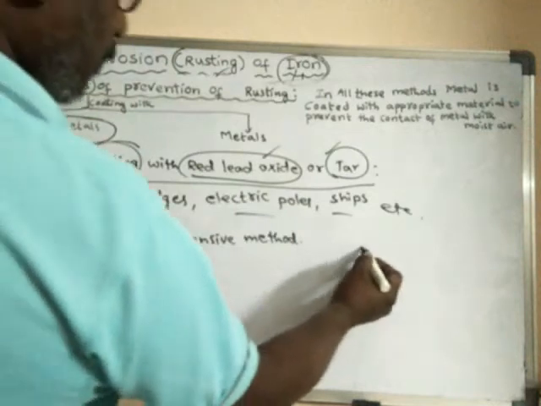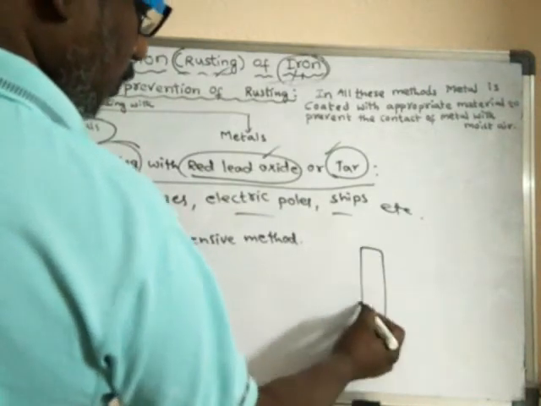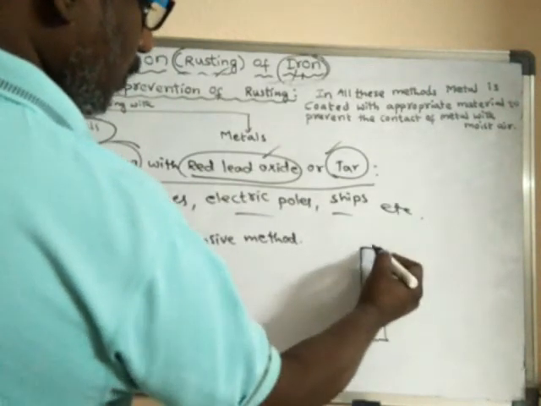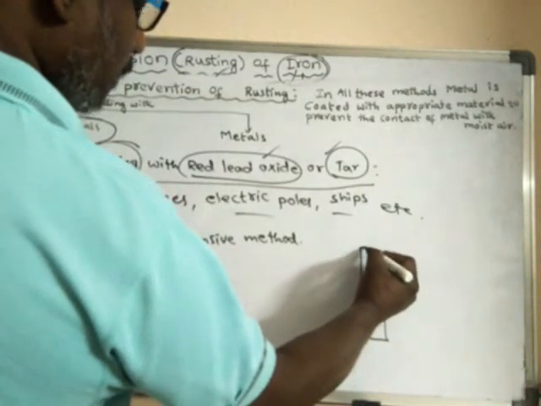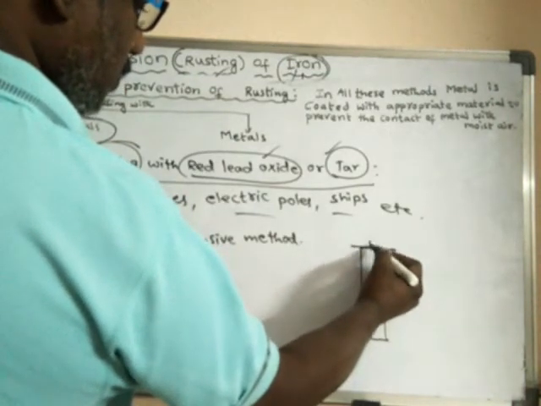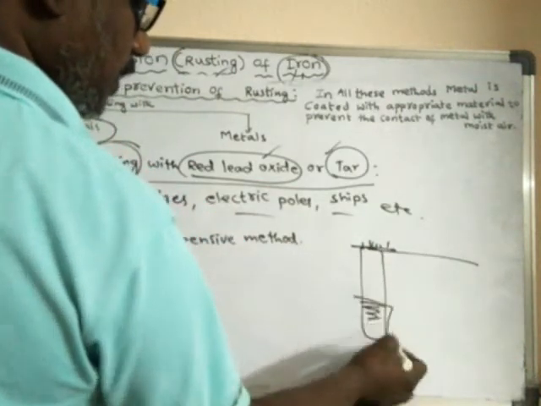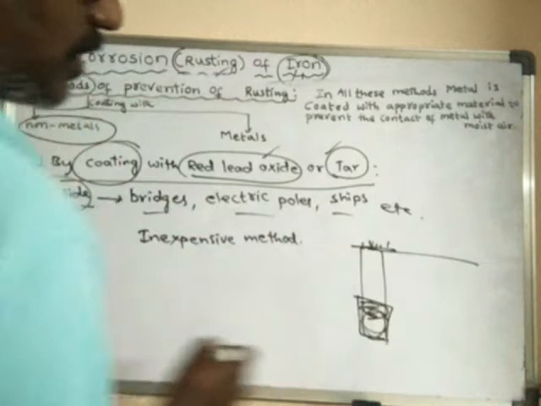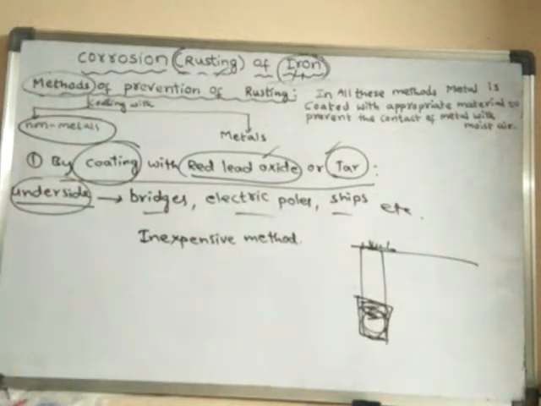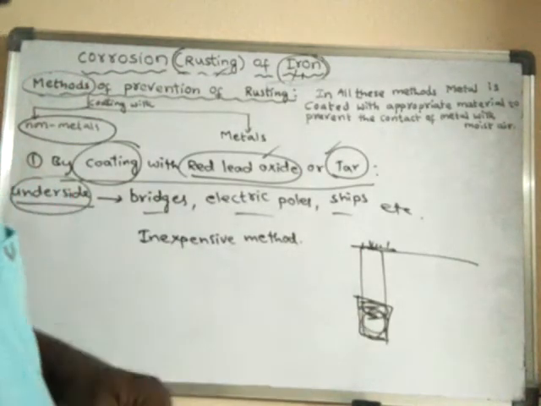For example, suppose this is an electric pole. The underside of the electric pole is coated with red lead oxide to prevent this portion from rusting.